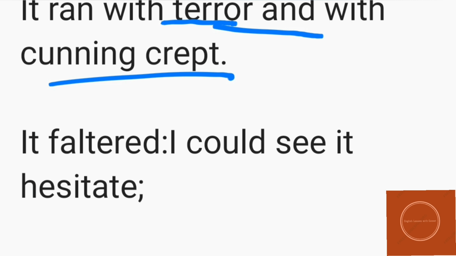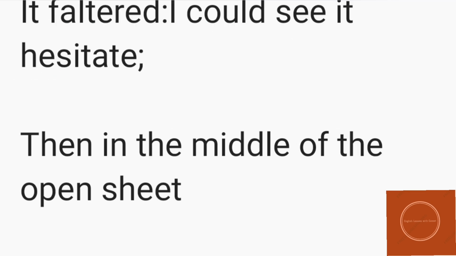This is the fear that it might be having. And with cunning crept, the meaning of cunning is cleverly, and crept basically means how it just runs out of fear. So cunning crept means that it just runs out of fear from one place to the other.